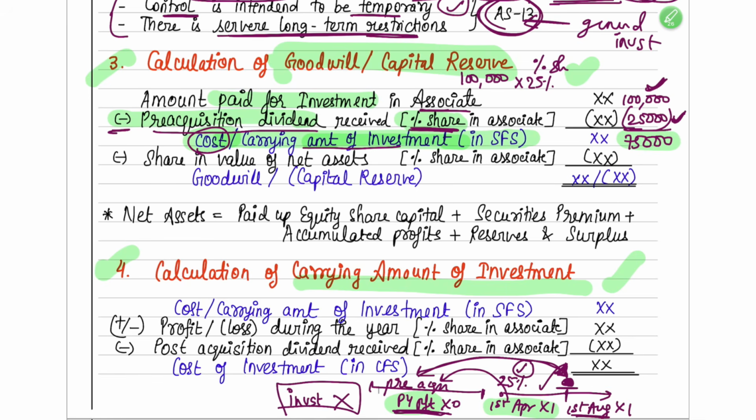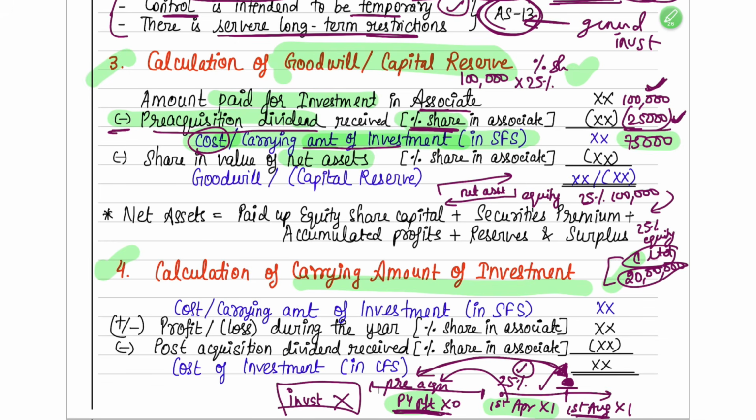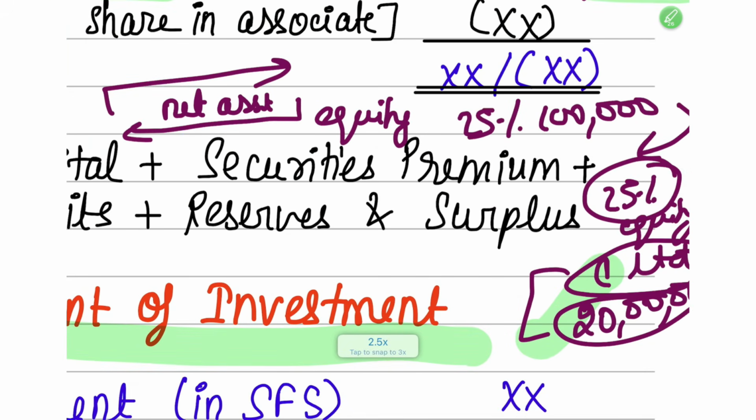In that, you have to compare something known as net assets. When you make an investment in another company, in turn you get something known as net assets. Net assets is nothing but you get the equity of the other company. So if you pay 1 lakh rupees and get 25 percent, in return you will get 25 percent equity in the other company. Suppose the equity of C limited was 20 lakh rupees. In that we got 25 percent.